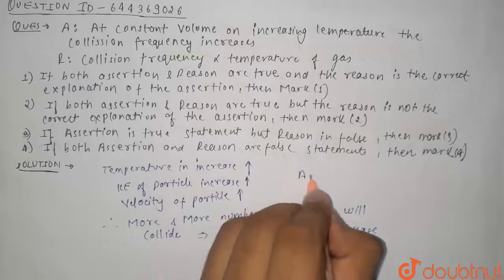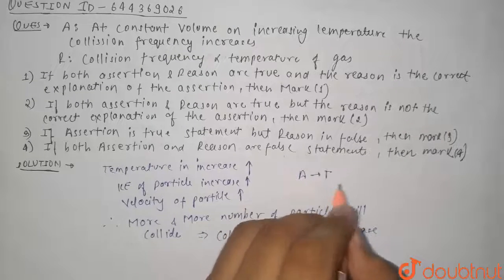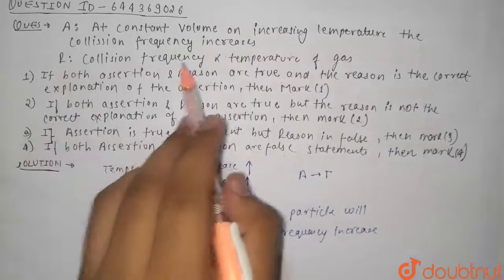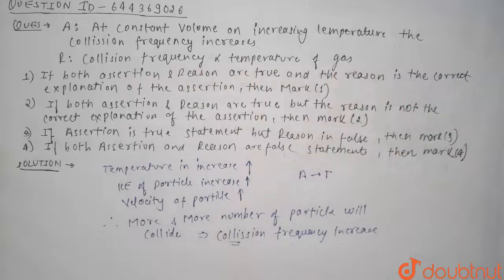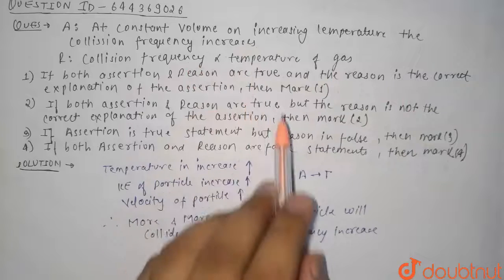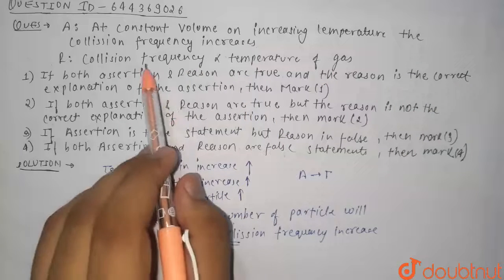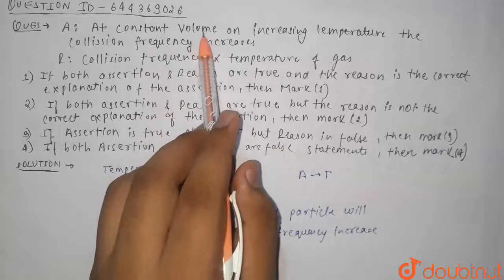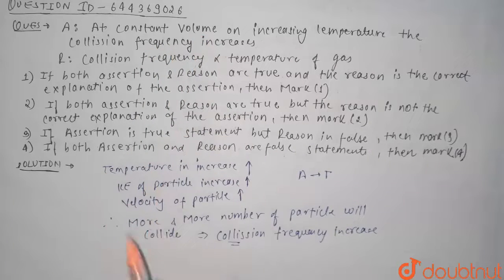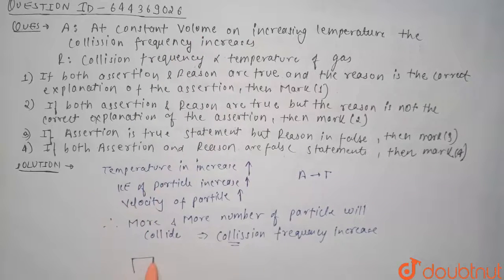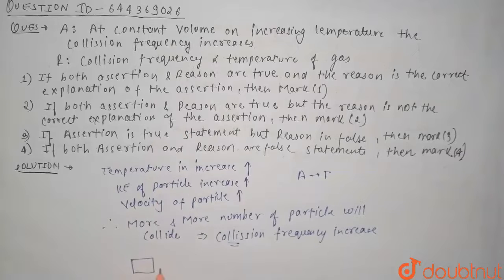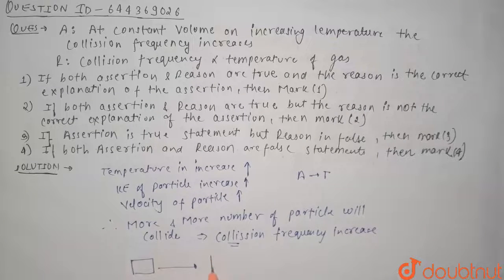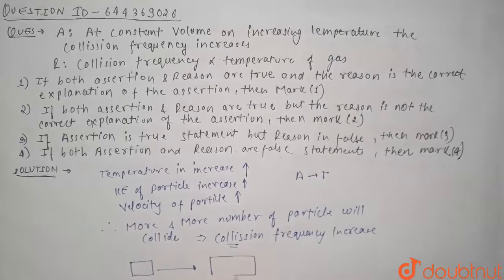So the assertion is true. Now come to the reason: collision frequency is directly proportional to temperature of gas. This statement is false, because collision frequency also depends on several other factors like volume. Let us assume this is the initial volume, and after some time, due to temperature, the volume becomes 2V.